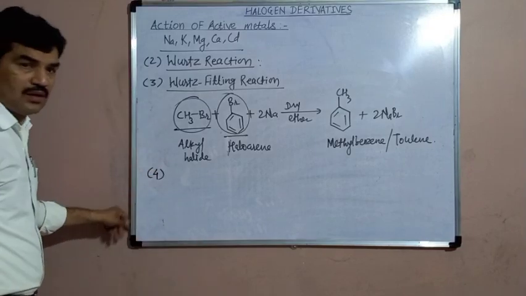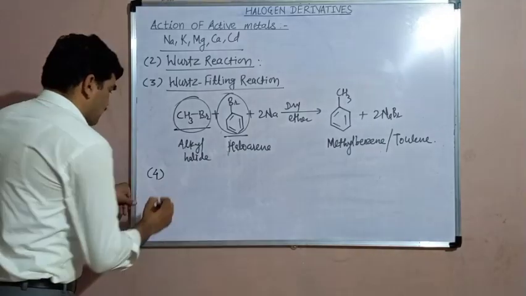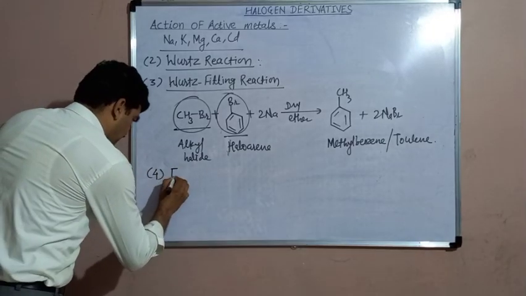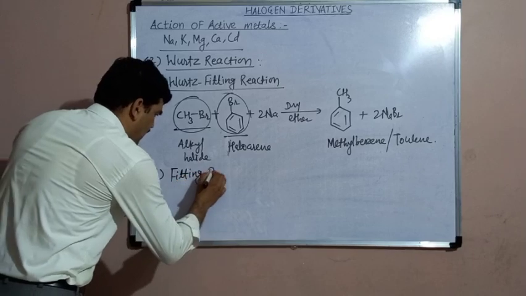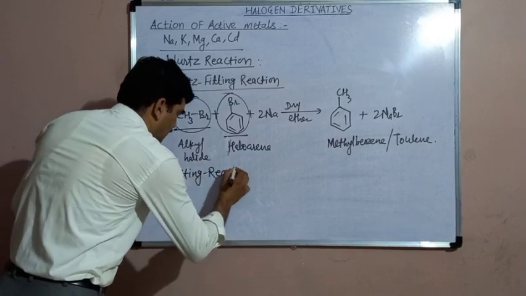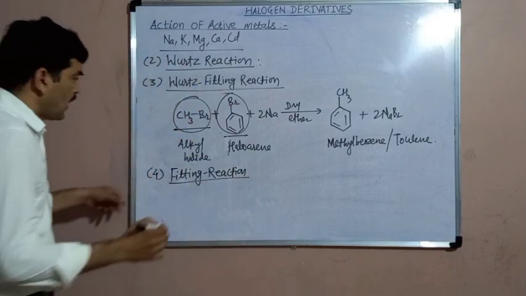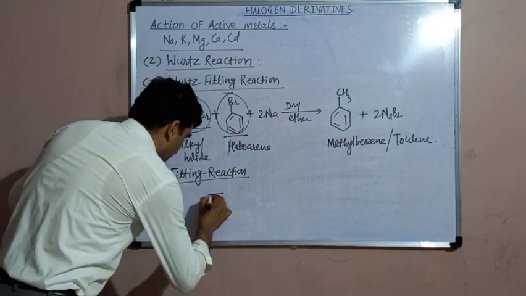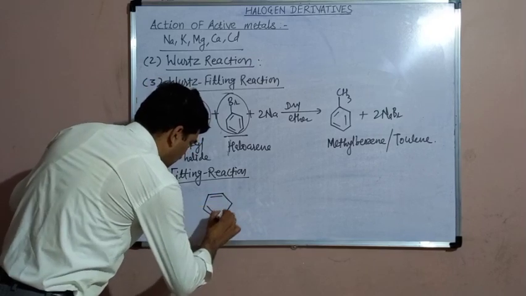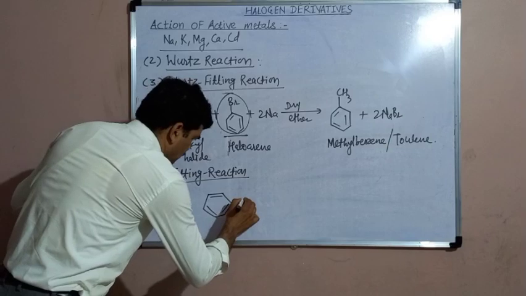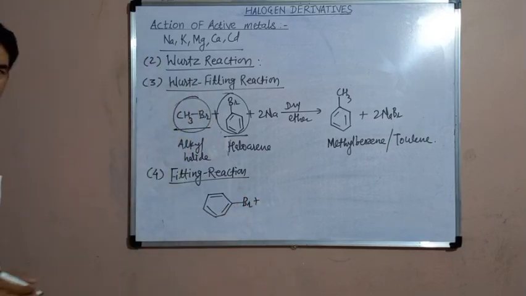Later, Fittig performed another reaction, which is known as the Fittig reaction. What he did in that reaction, he took only haloarenes. This is bromobenzene, a haloarene.